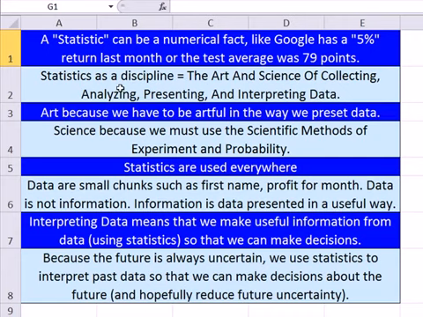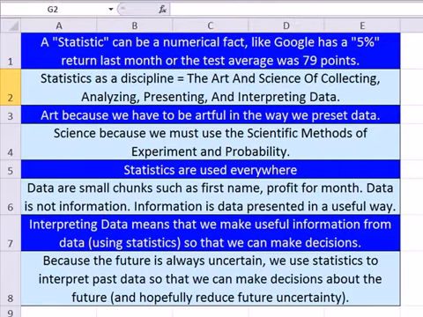But what about statistics as a discipline? Let's look at the definition we're going to use in this class. The art and science of collecting, analyzing, presenting, and interpreting data. Now, let's just go through this definition one word at a time and look at it. The art and science.